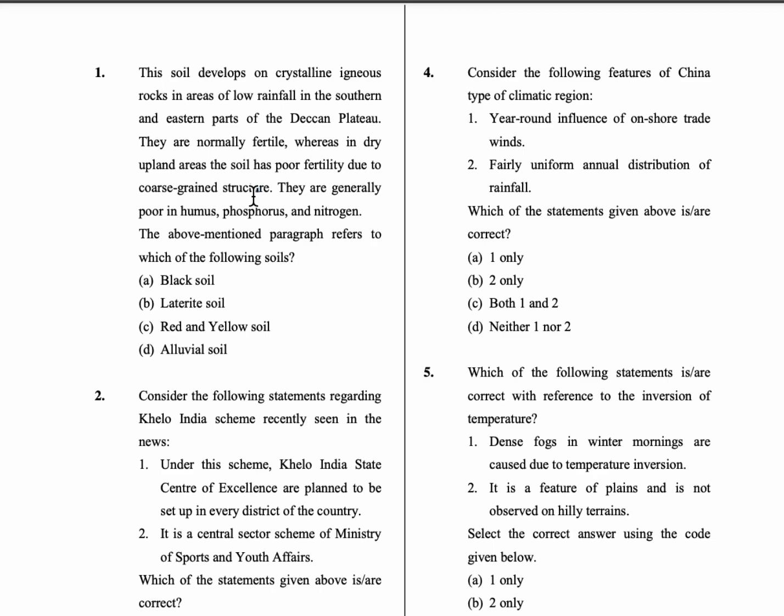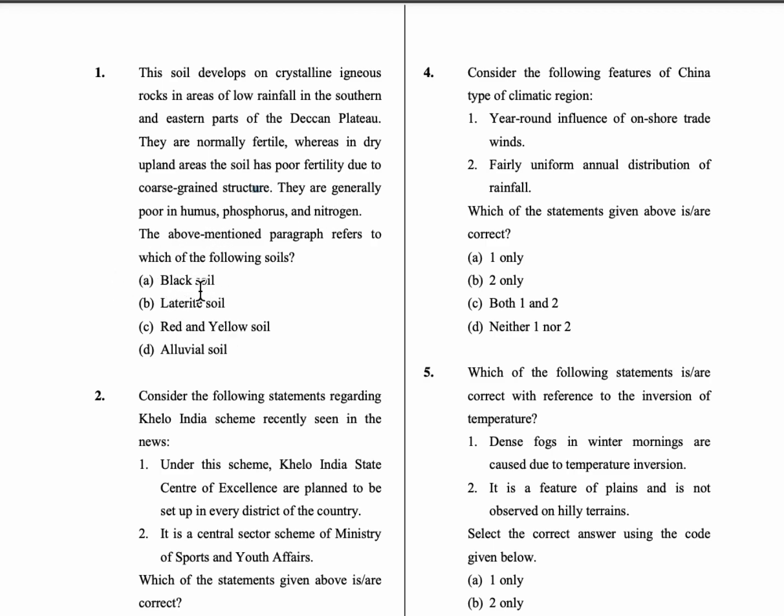So the first question is: the soil develops on crystalline igneous rocks in areas of low rainfall in the southern and eastern parts of Deccan Plateau. They are normally fertile, whereas in dry upland areas the soil has poor fertility due to coarse grain structure. They are generally poor in humus, phosphorus, and nitrogen. So here are the options.